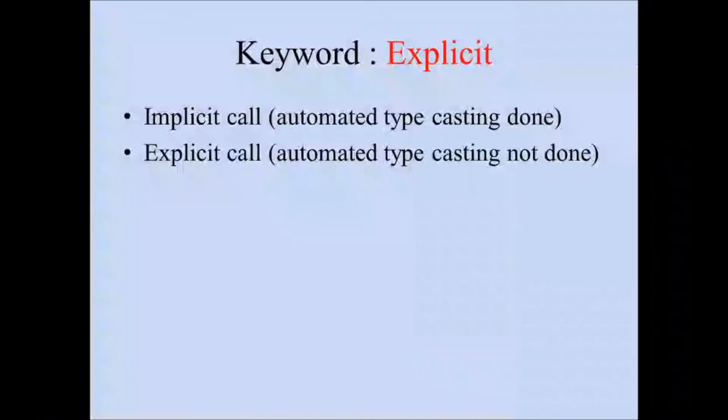Now let us go ahead and see what the explicit keyword is. First we should understand the meaning of implicit call and explicit call. When we say implicit call, it is automated typecasting. Implicit call means the compiler automatically does the typecasting, converting it to the required format. And when it is explicit, automated typecasting is not done by the compiler. The compiler is not allowed to do anything automatically if it is explicit. This is the meaning of implicit call and explicit call.